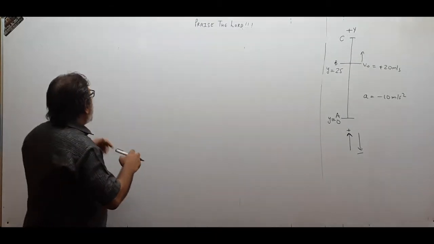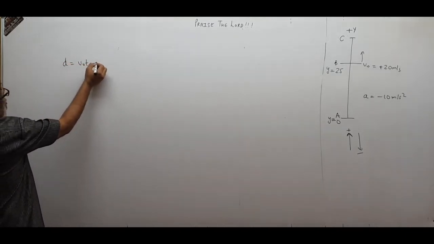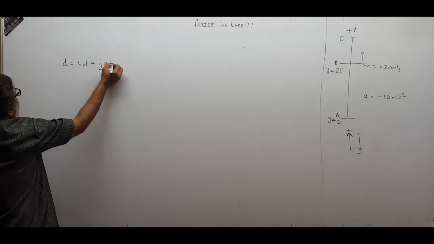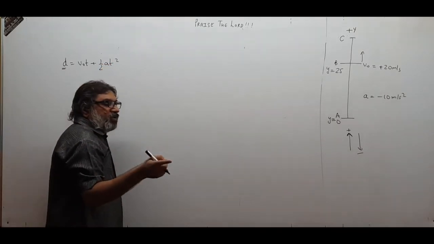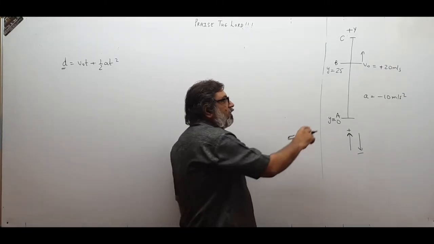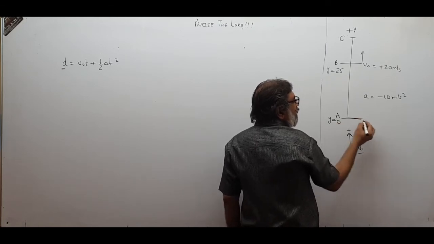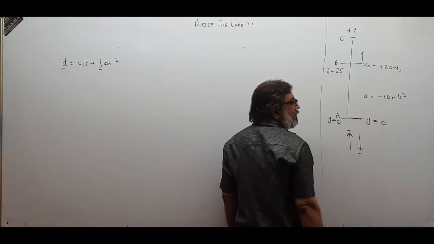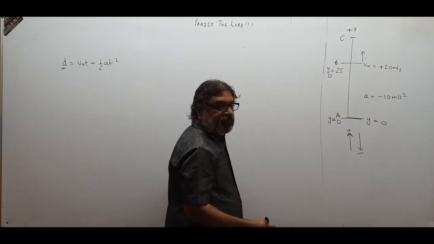If you want to find the total time of flight, you know there is a formula, D equal to V0 t plus half a t square, and this D means displacement, that is final position minus initial position. We know the ball will start from here and it will come over here. This will be the final position, y equal to 0, and this will be the initial position.